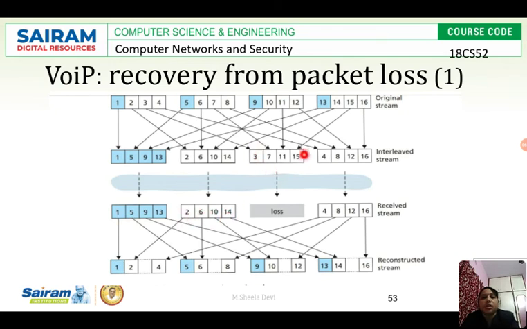See, if at all this packet is lost, what will happen? To recover, see here 1, 2 is there, and 3 has to be rescheduled. I can get the 3 and 4. So 3 is lost, and here 5, 6, and since 7 was there, 7 is lost, only 8 is there. Then 9, 10, 11 is lost, 12 is there. So if you see this, only one packet is lost in each group, with which I can recover.